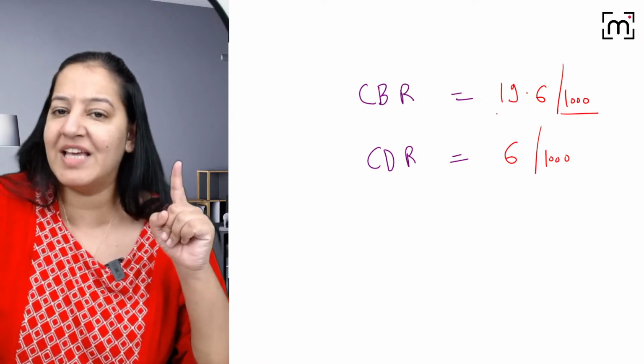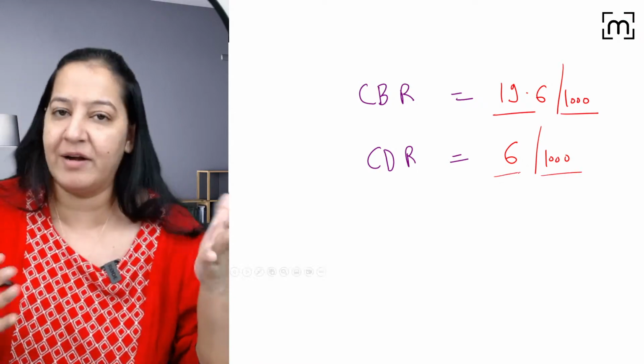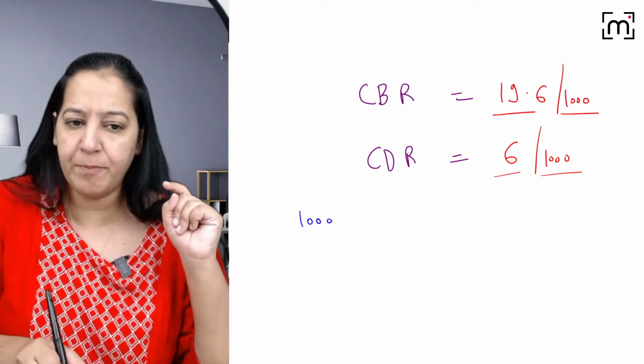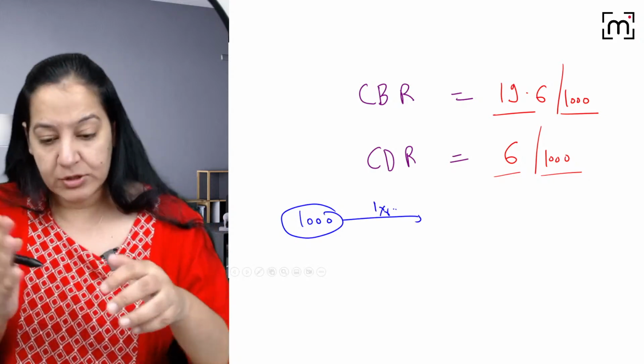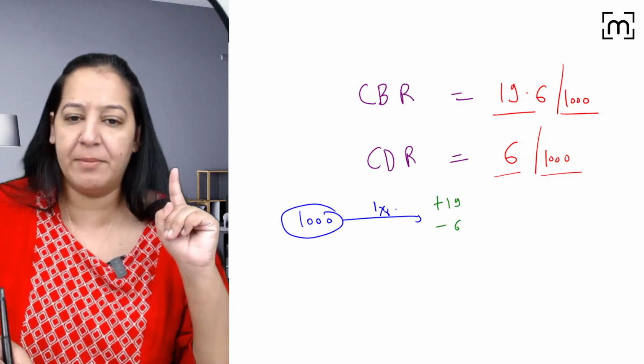So in every 1000, this many people are increasing in 1 year. In every 1000, this many people are decreasing. I have taken the example: if you take a group of 1000 people, after 1 year they will not be 1000. What do you mean by that? 19 will be added and 6 will be subtracted.